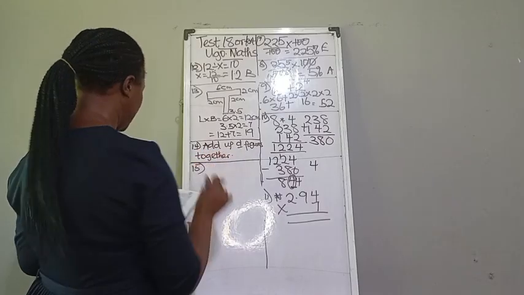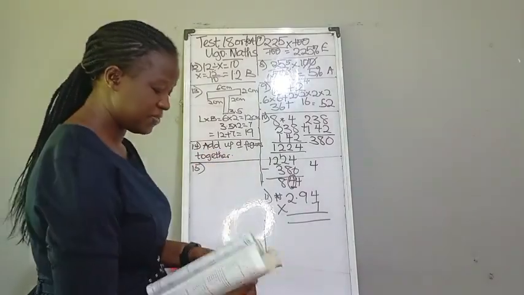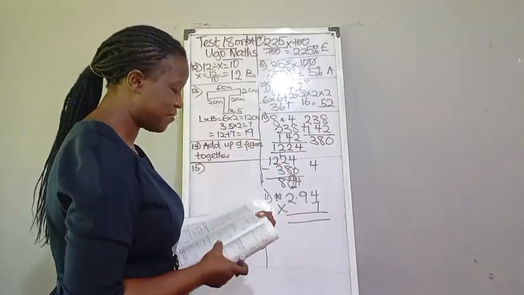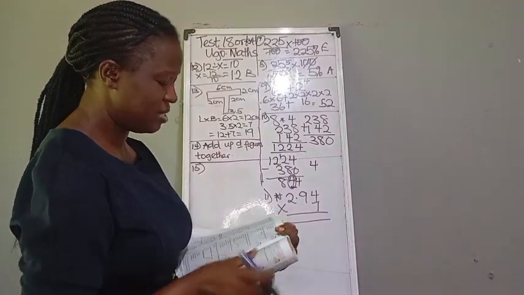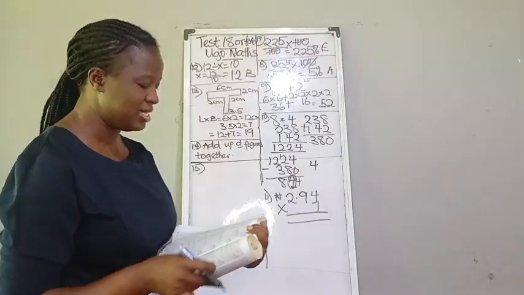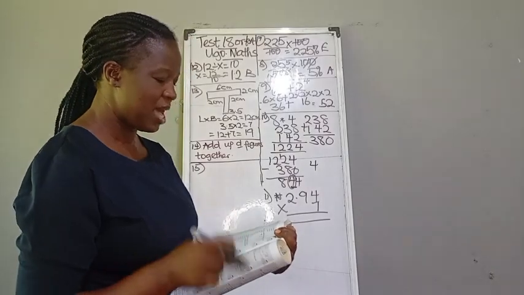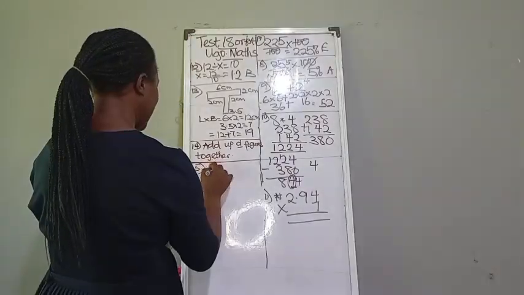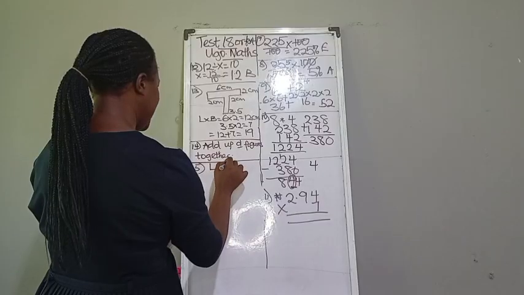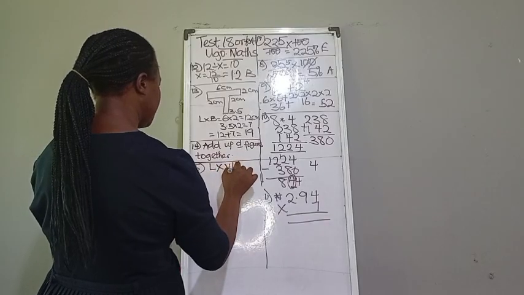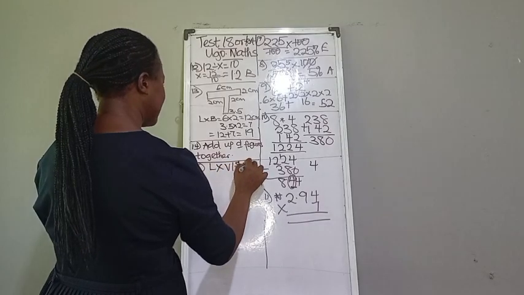Number 15 question. Number 15 says, find the difference between LXVI and XCI.